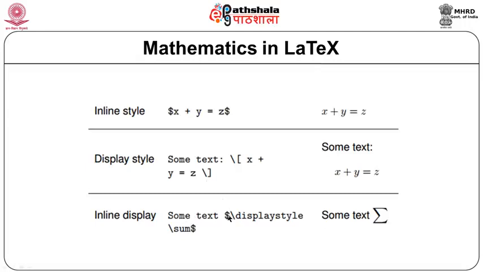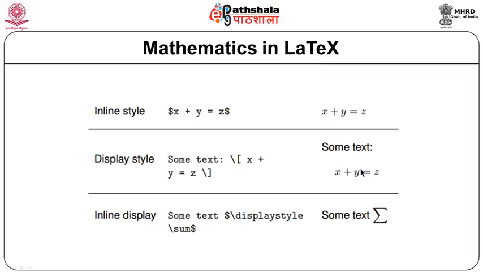And the inline display can be dollar escape, there is the command displaystyle, again there is the command sum and so on. So, the middle part of this screen shows the commands and the right part of the screen, the right column shows the output. So, when we are using inline style with dollar prefixed and suffixed, it will be shown like this x plus y equal to z.